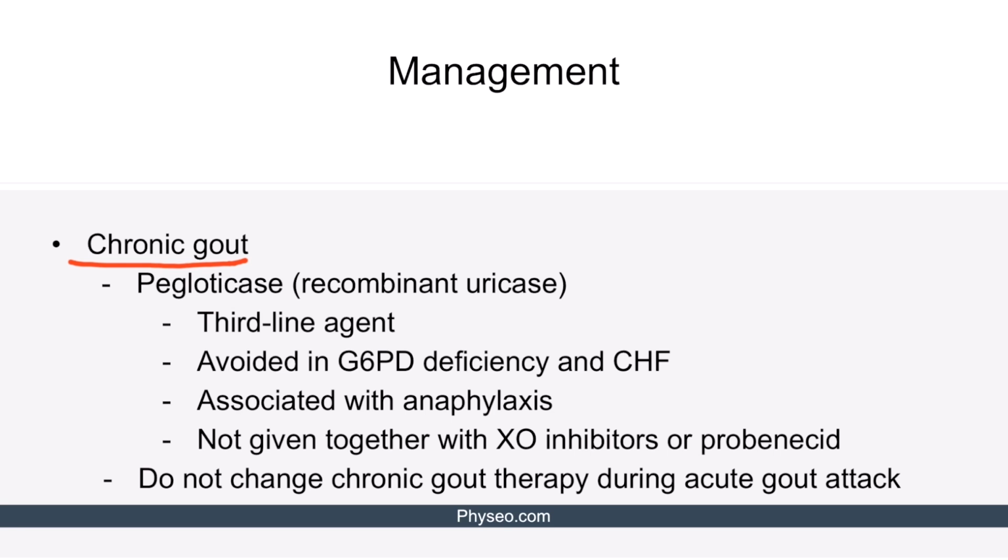Both xanthine oxidase inhibitors and probenecid decrease the serum uric acid levels. Pegloticase, on the other hand, converts the serum uric acid to allantoin, so the efficacy of pegloticase decreases with the concomitant administration of the first 2 drugs.